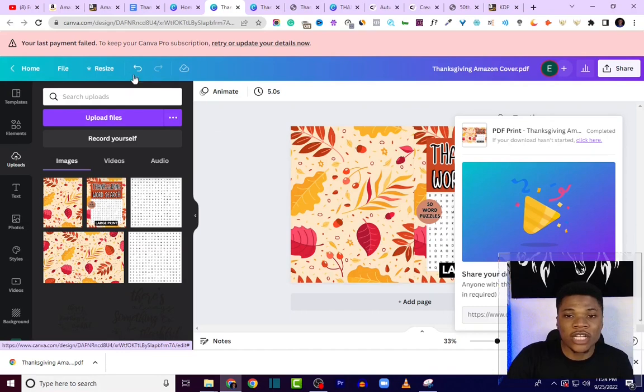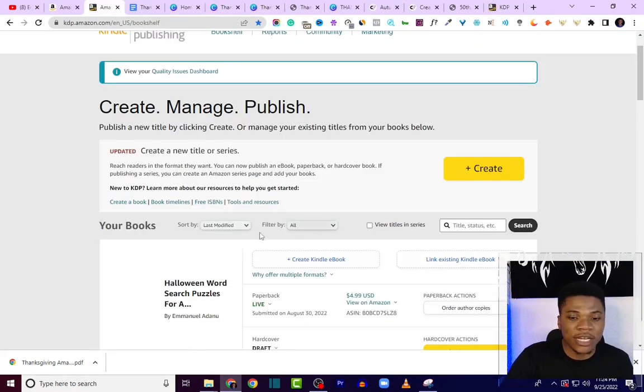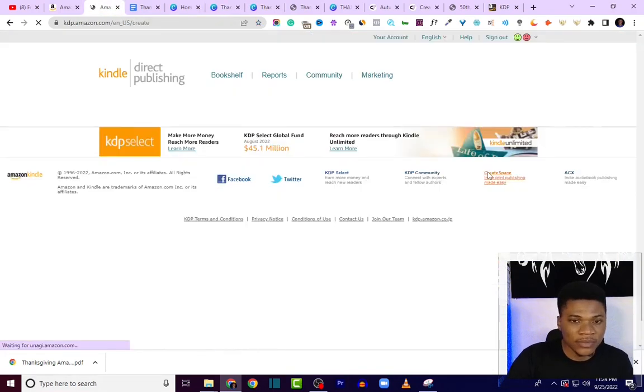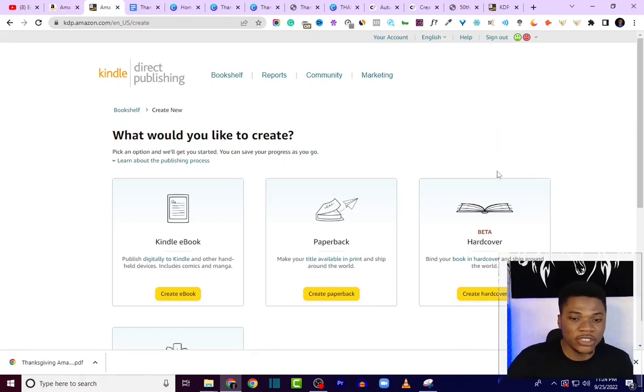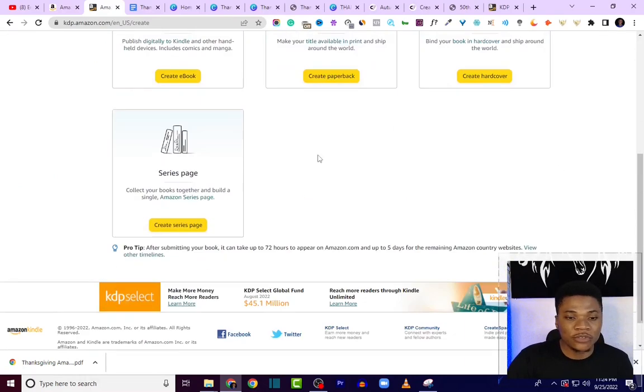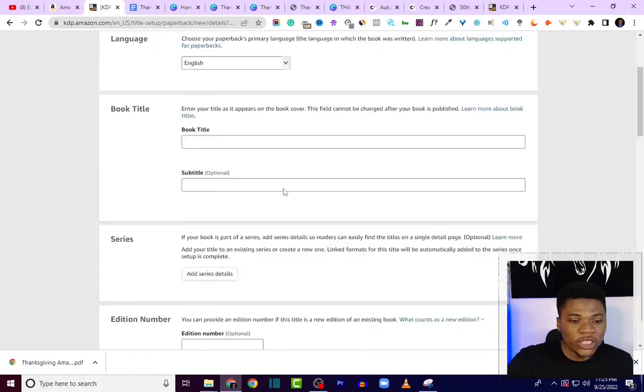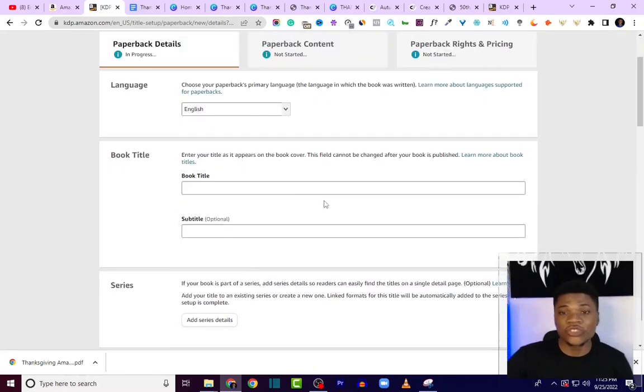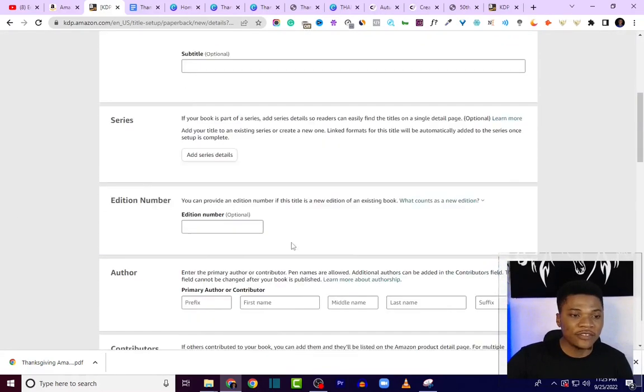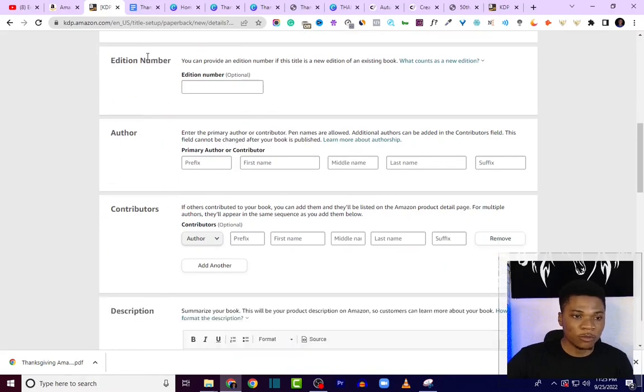So what you want to do at this point is to log into your Amazon KDP account and then click on create. If you don't have a KDP account yet, you can just create a new one. It's free. Here, what would you like to create? We'll create paperback. So we need to enter all of these details. And just to save time in this video, I already have all of these details written out. So I'm going to copy them.